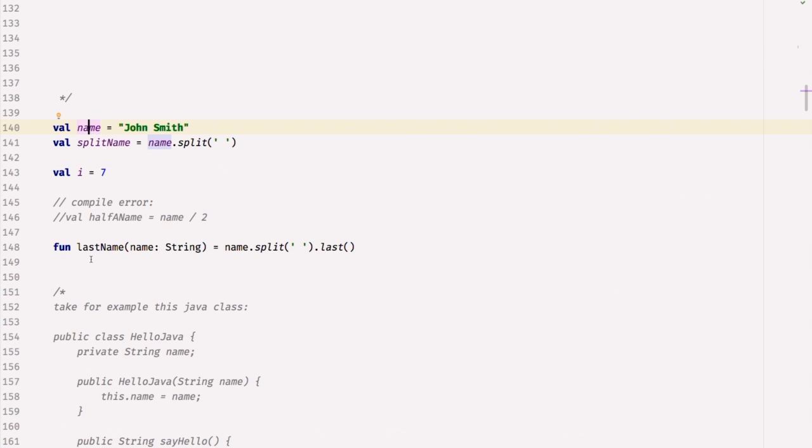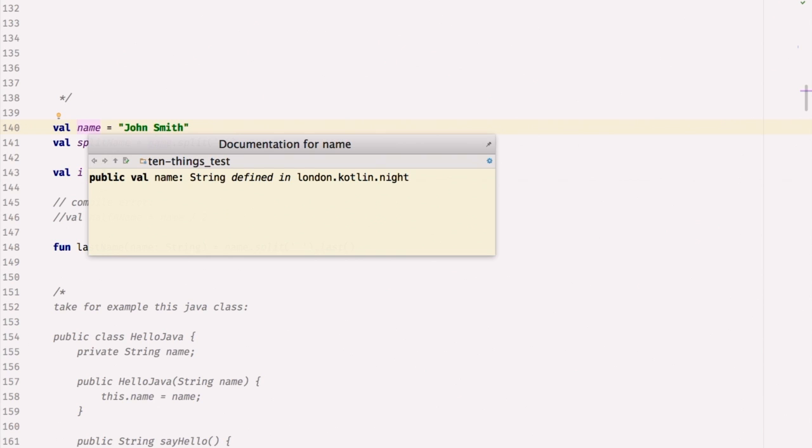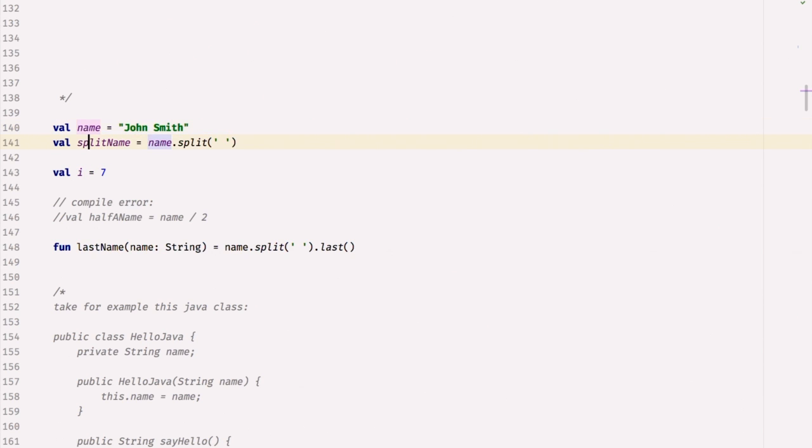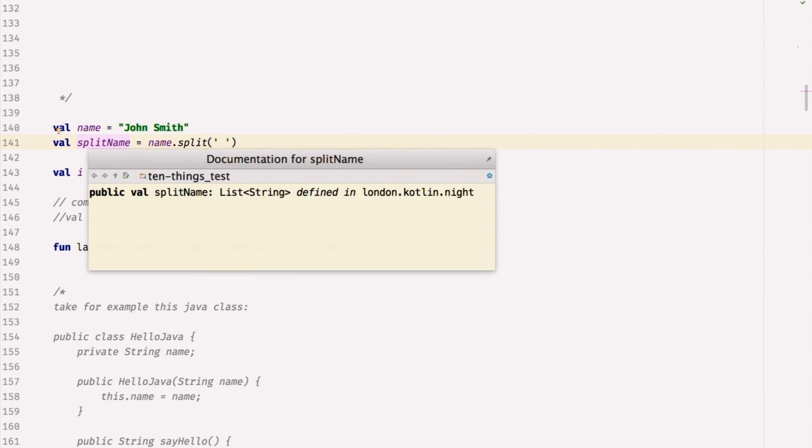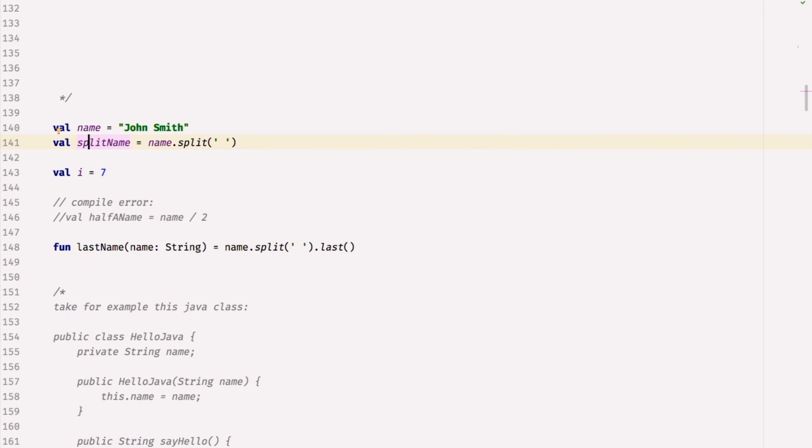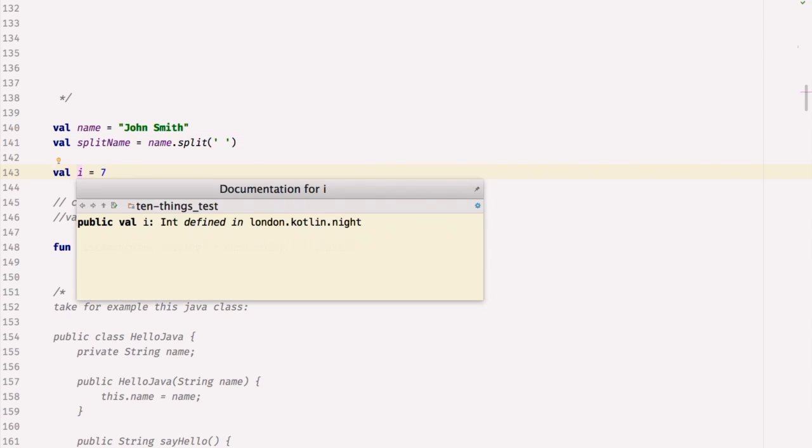Okay, so I say val name equals "John Smith". Val introduces a variable, and we can see it's inferred that to be a string. If I call split on that, it infers that that's a list of string. I don't know why I put that one in. I equals 7. That's an int.